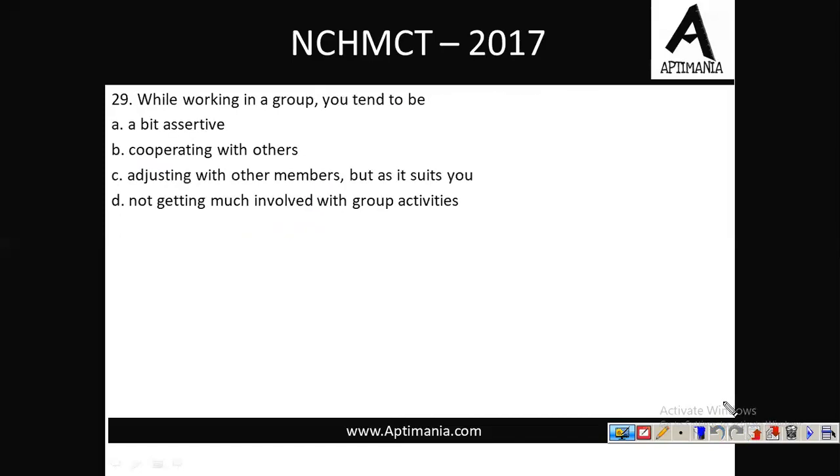While working in a group, you tend to be a bit assertive, cooperating with others, adjusting with other members, but as it suits you, not getting much involved with the group activities. Now group activities is all about involvement. आपको involve होना चाहिए, so D तो वैसे ही wrong होता है. A bit assertive as in आपके खुद के जो points है आप उन्हीं पे stick रहे, नहीं. Adjusting with other members as it suits you, no. Adjustment नहीं होना चाहिए, adjust no doubt आपको करना चाहिए, but as it suits you, इस point की वजह से wrong होता है. Cooperating with the others. See, teamwork is all about cooperation. अच्छा cooperation होगा तो अच्छा teamwork होगा. So option B is the best answer.